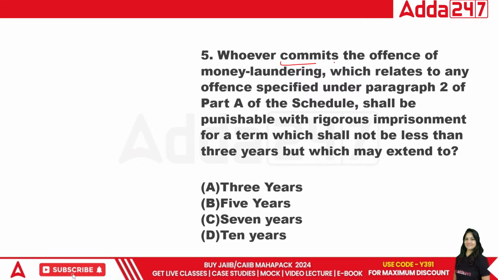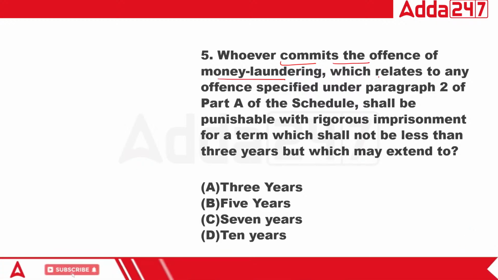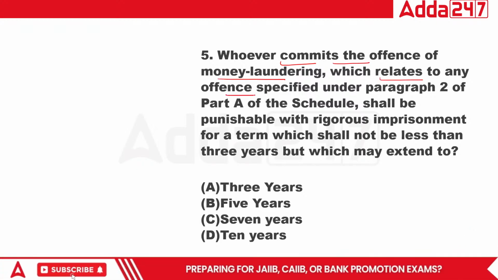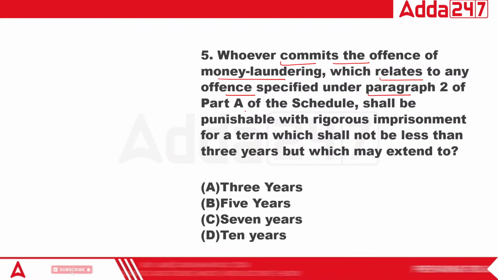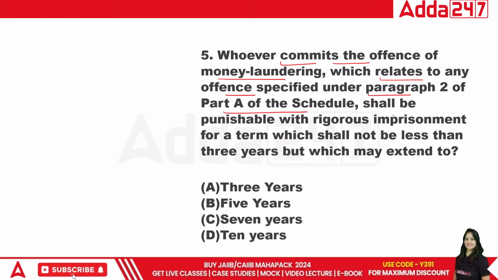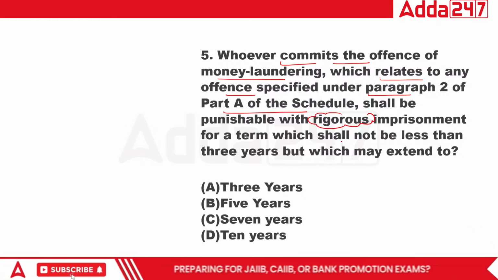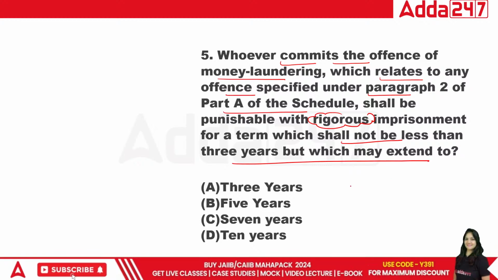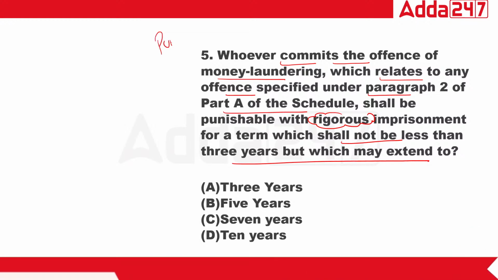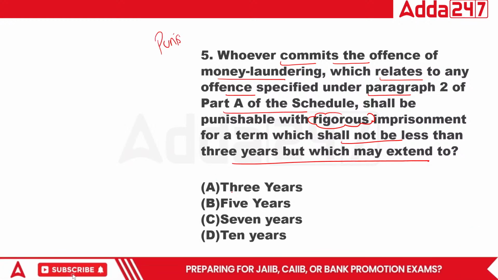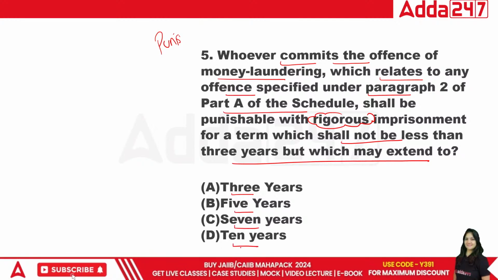Whoever commits the offense of money laundering which relates to any offense specified under paragraph 2 of Part A of the schedule shall be punished with rigorous imprisonment for a term that shall not be less than 3 years, which may extend up to... Okay, that is a good question. That is about the punishment. Whether it is 3 years, 5 years, 7 years, or 10 years. What is the right answer here? Fifth one.